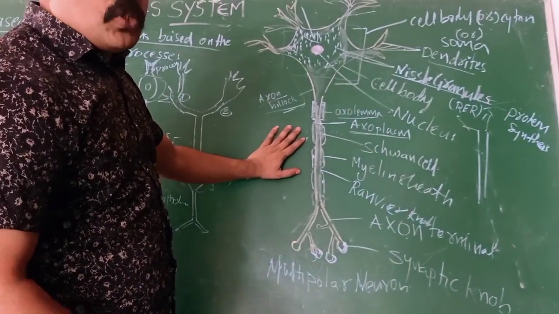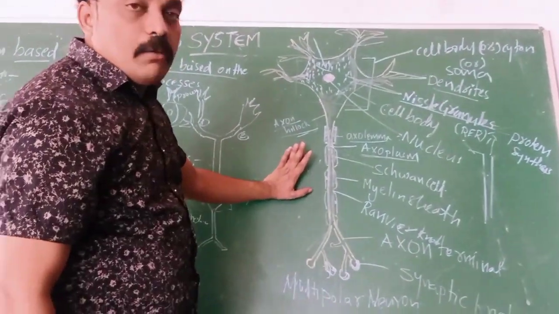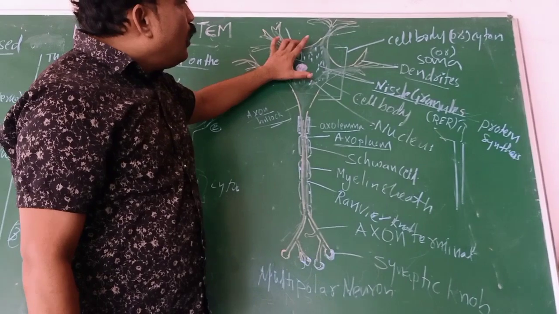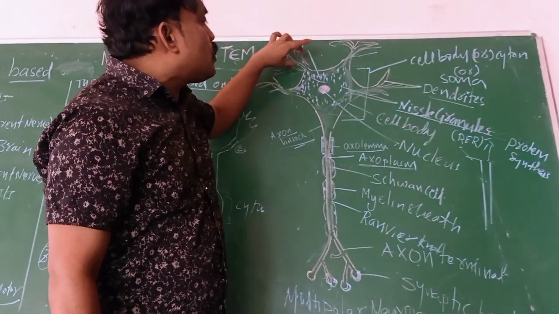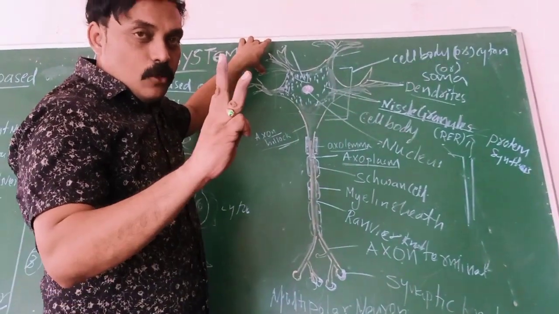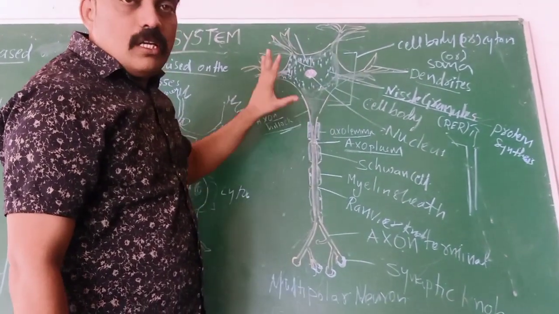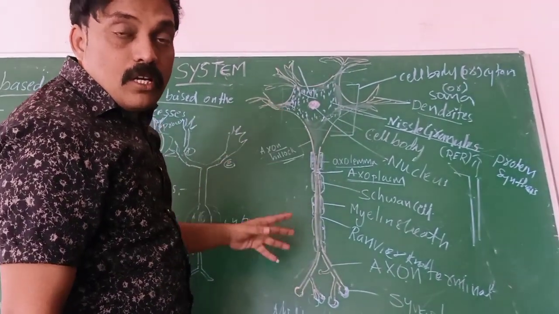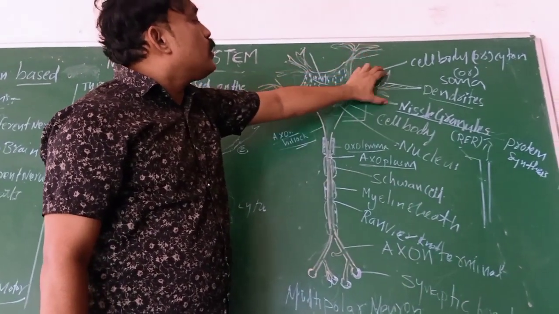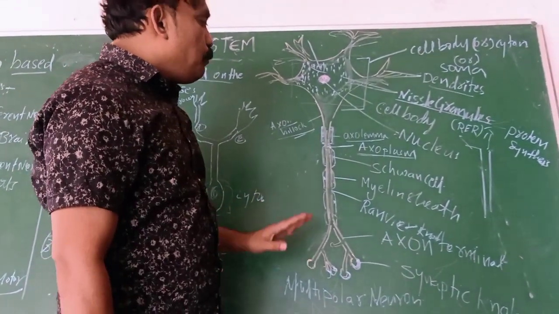In multipolar, most of the neurons, except whatever I have told, the remaining are all multipolar. Most of the neurons are multipolar neurons. In these multipolar neurons, the cyton is connected with so many processes: 1, 2, 3, 4. So many processes. Most of the nerves or neurons are multipolar only. They consist of more dendrites or more branches. This is multipolar neurons.